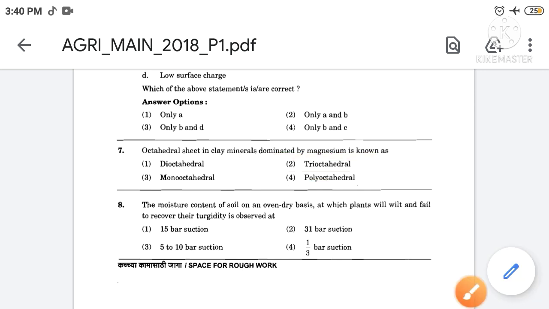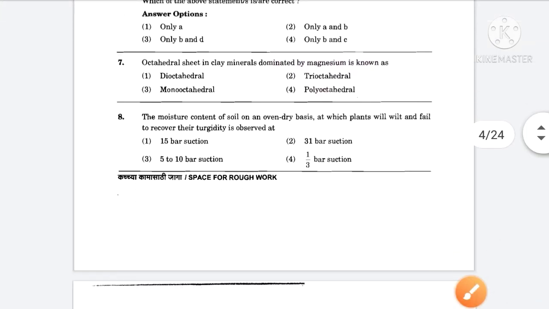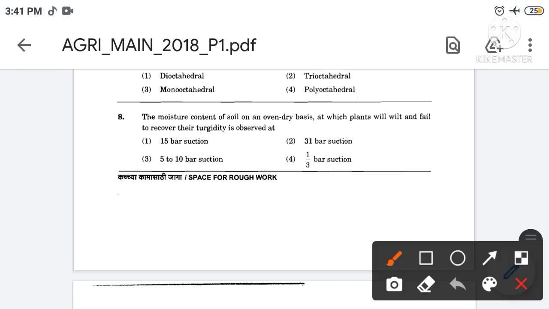Then next question. The moisture content of soil on an oven dry basis at which plants will wilt and fail to recover their turgidity is observed at. The correct answer is option number 1st. So the moisture content of soil on an oven dry basis at which plants will wilt and fail to recover their turgidity is observed at 15 bar suction.